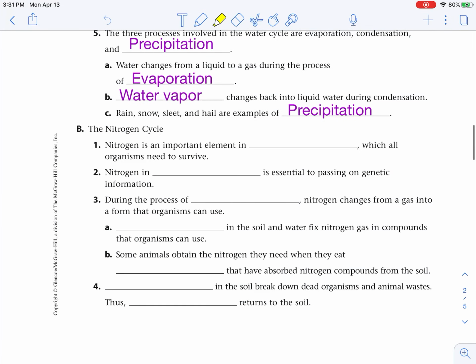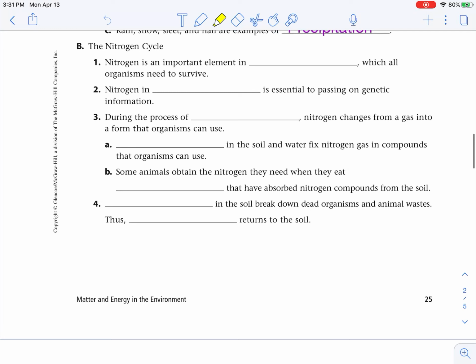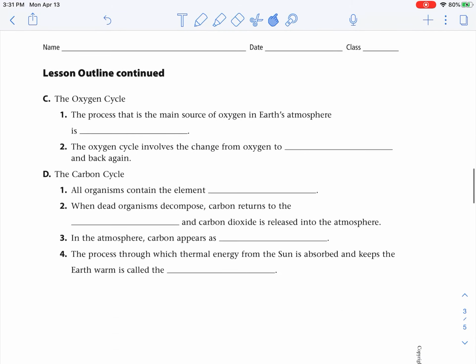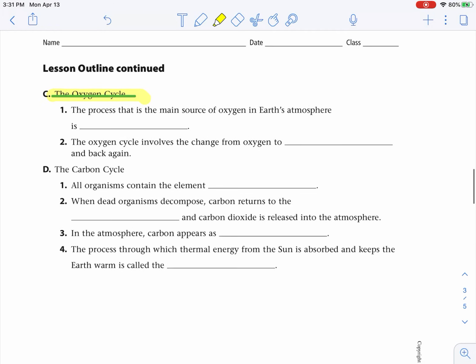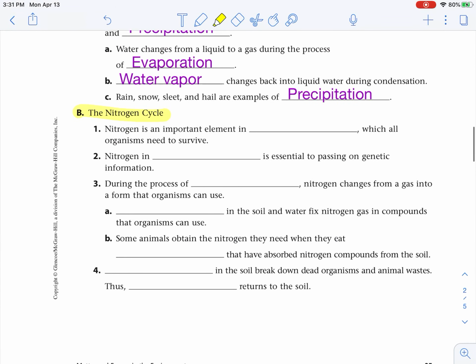So let's take a look at that. So we have the nitrogen cycle here. And, whoops, we have the oxygen cycle here. Okay, so get these two sections in your outline notes filled out, and I will see you tomorrow.